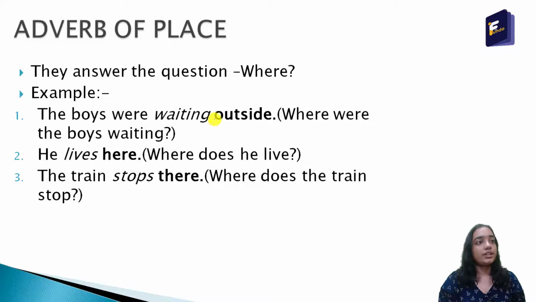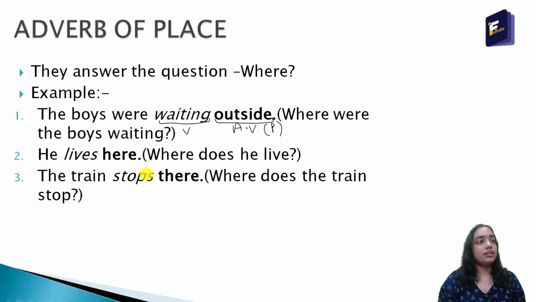The answer is outside. So outside is the adverb of place and waiting is the verb. Outside is telling us something more about the verb waiting.